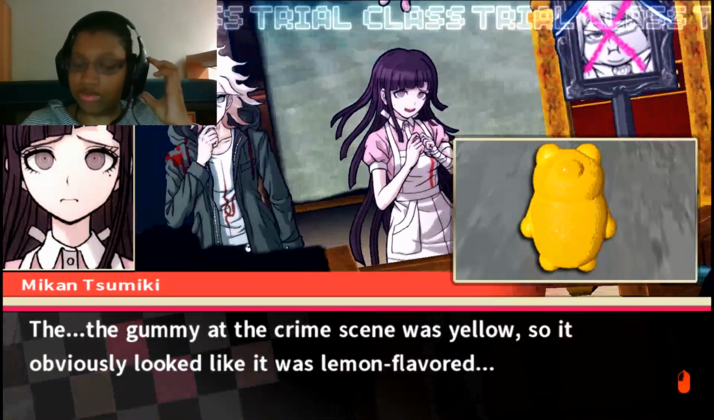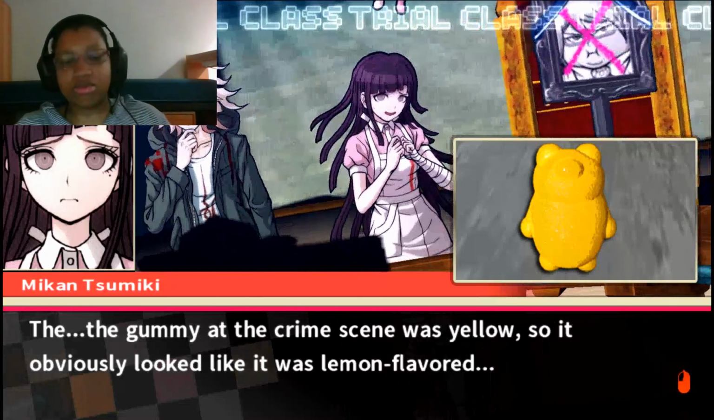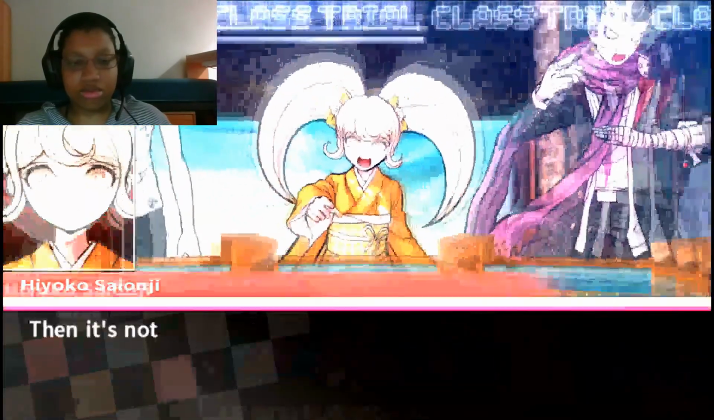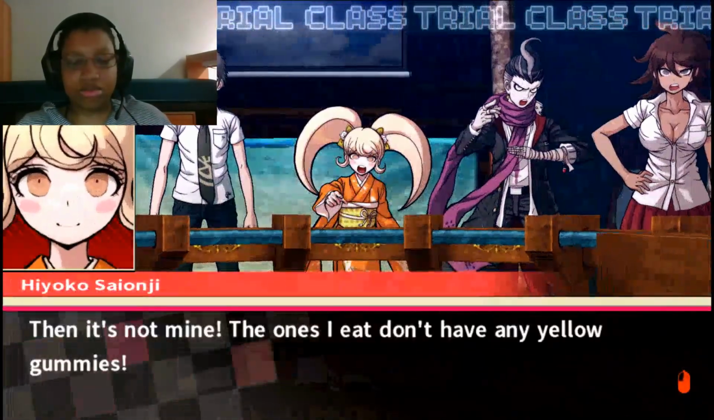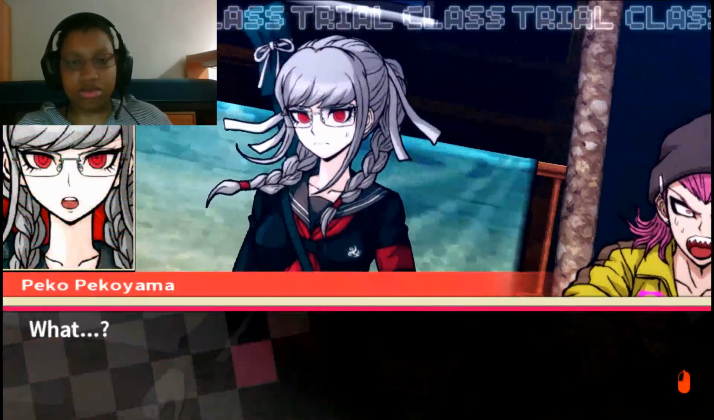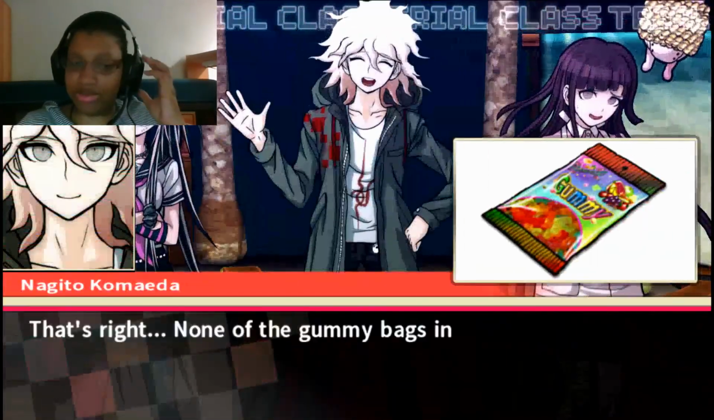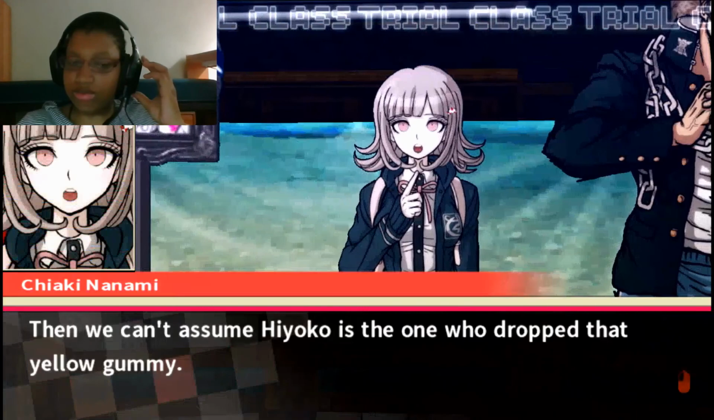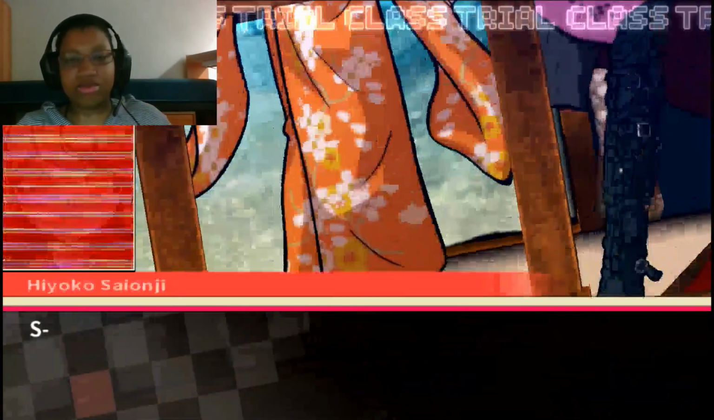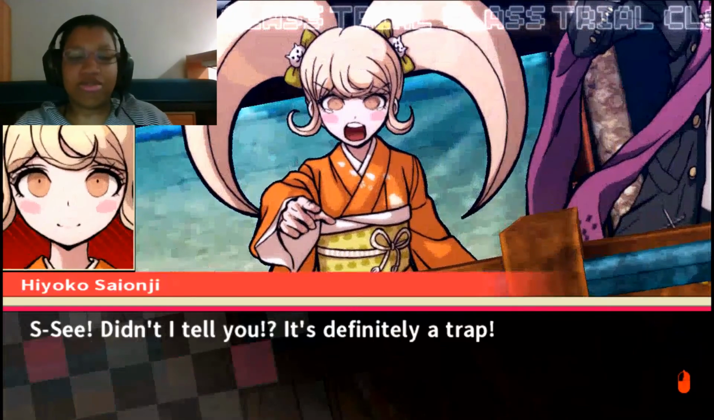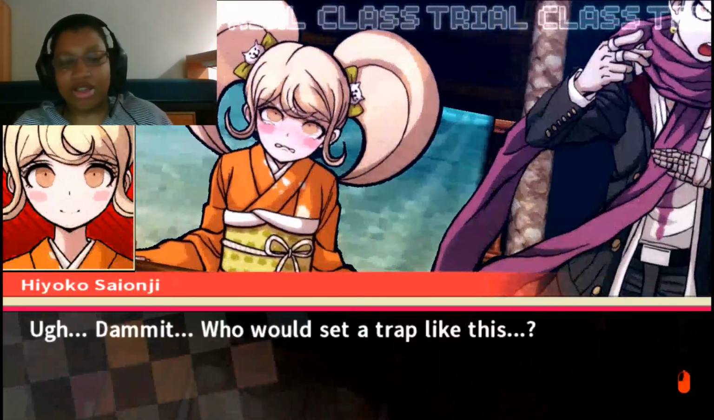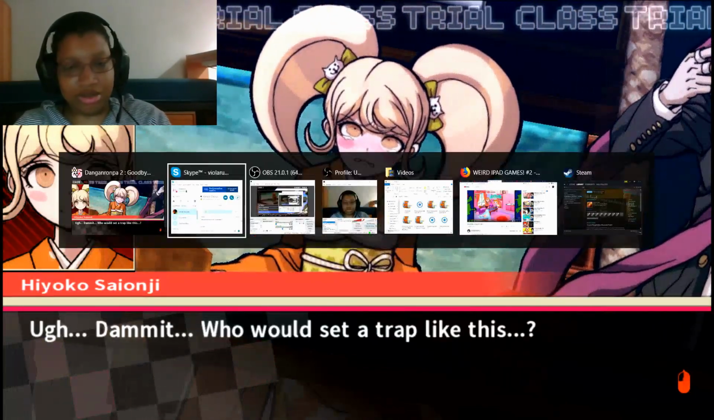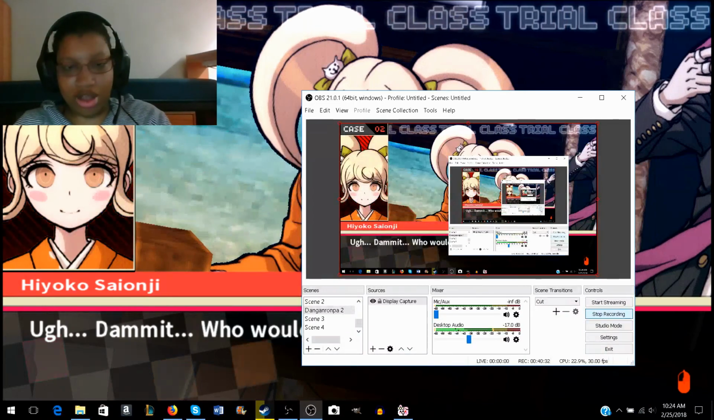The gummy at the crime scene is yellow, so it obviously looked like it was lemon flavored. Huh? That gummy is yellow? And it's not mine! The ones I eat don't have any yellow gummies! That's right. None of the gummy bags in her cottage had any yellow ones. Then we can't assume Hiyoko is the one who dropped that yellow gummy. Didn't I tell you? It's definitely a trap! Damn it! Who would set a trap like this? Yeah, who indeed? Whoever it is, they put a lot of time and thought into it.